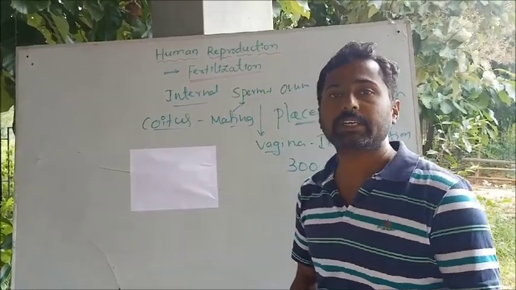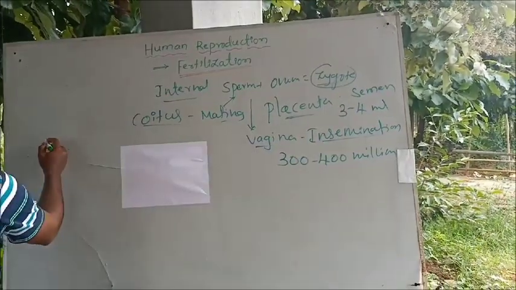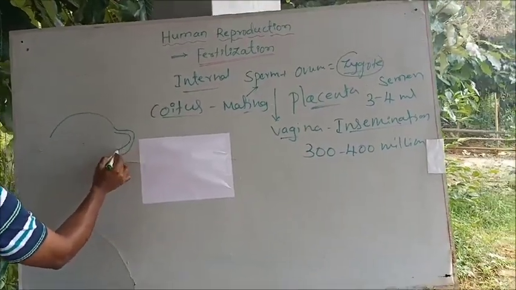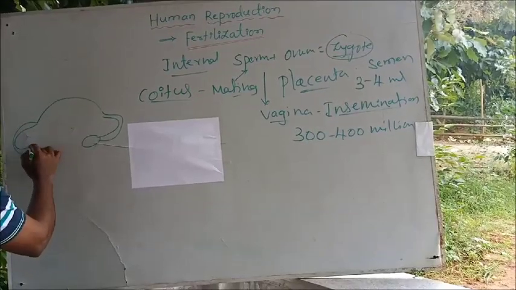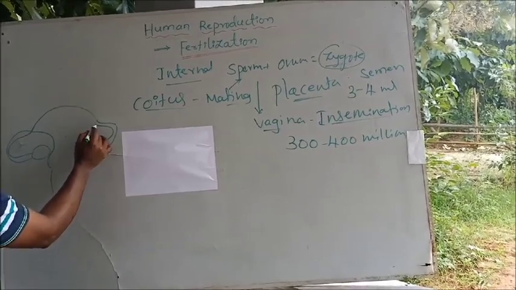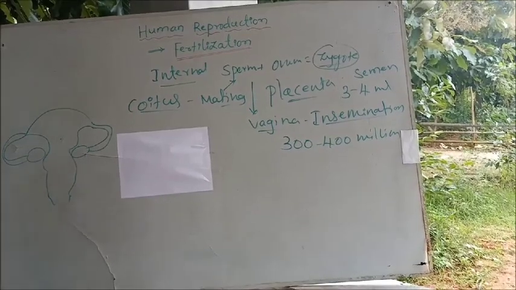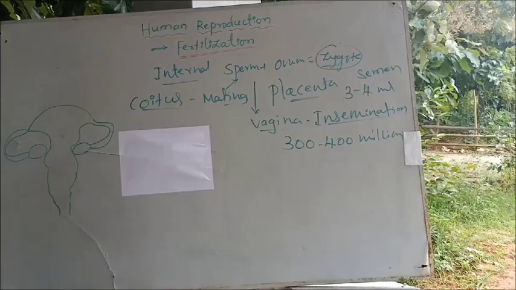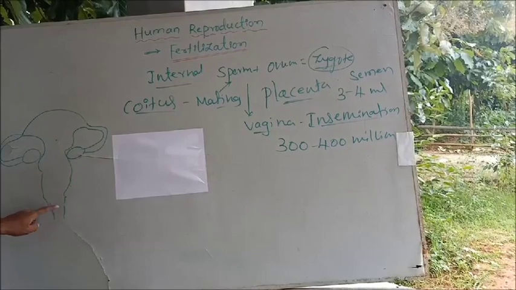That is, from the vagina. Just remember the female reproductive system, or otherwise you can look into my previous video that explains the female reproductive system. The female reproductive system mainly consists of a pair of ovaries, the uterus, the cervix and the vagina.